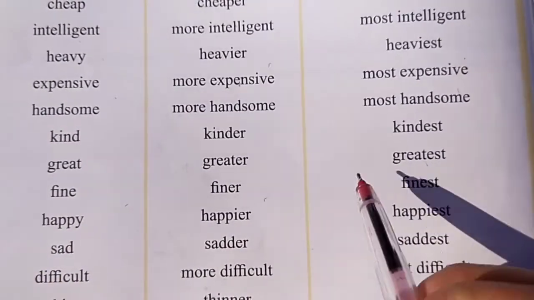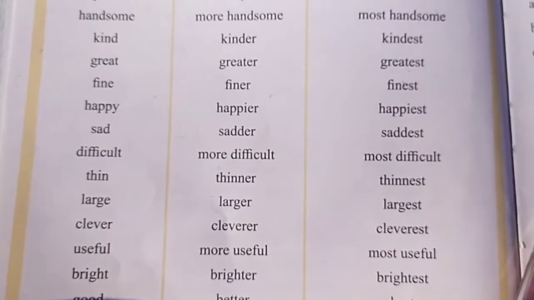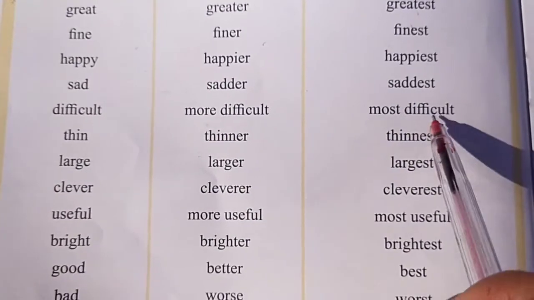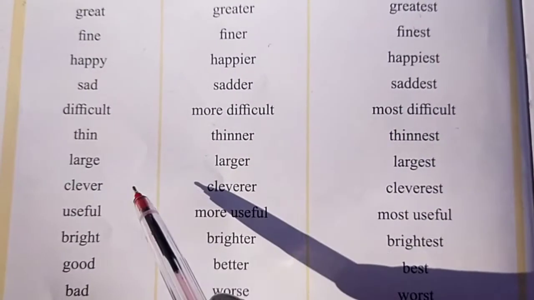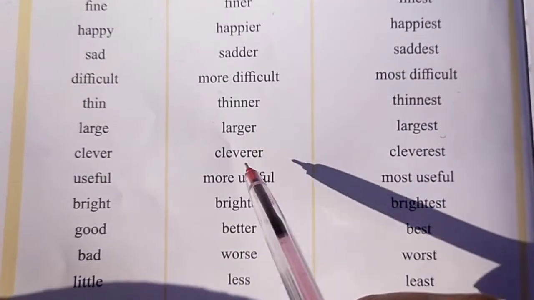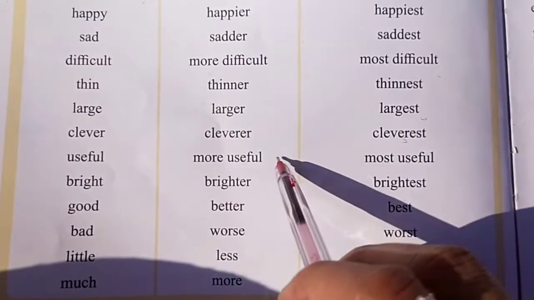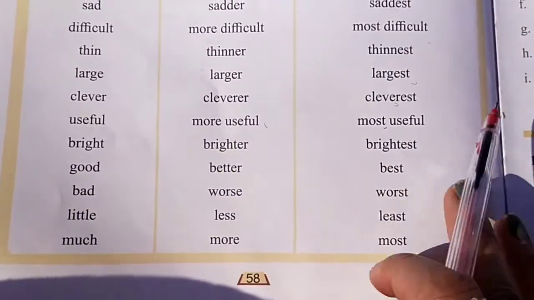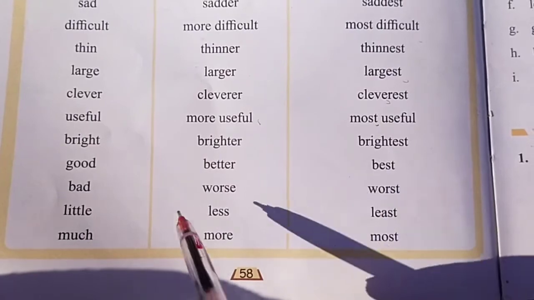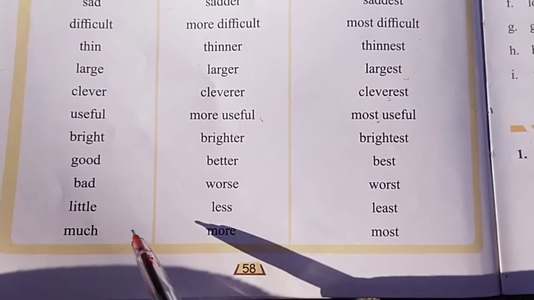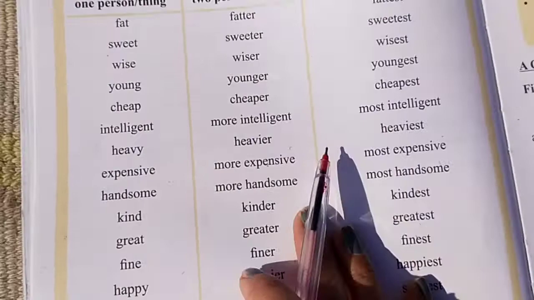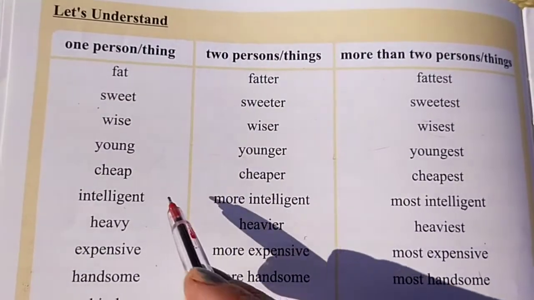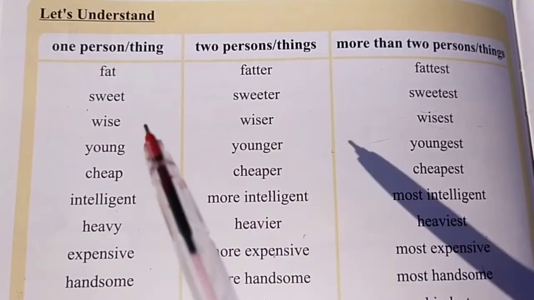Fine, finer, finest. Happy, happier, happiest. Sad, sadder, saddest. Difficult, more difficult, most difficult. Thin, thinner, thinnest. Large, larger, largest. Clever, cleverer, cleverest. Useful, more useful, most useful. Bright, brighter, brightest. Good, better, best. Bad, worse, worst. Little, less, least. Much, more and most.